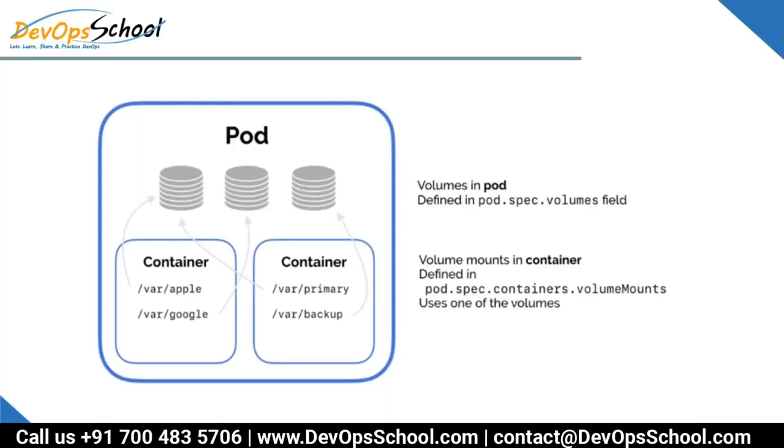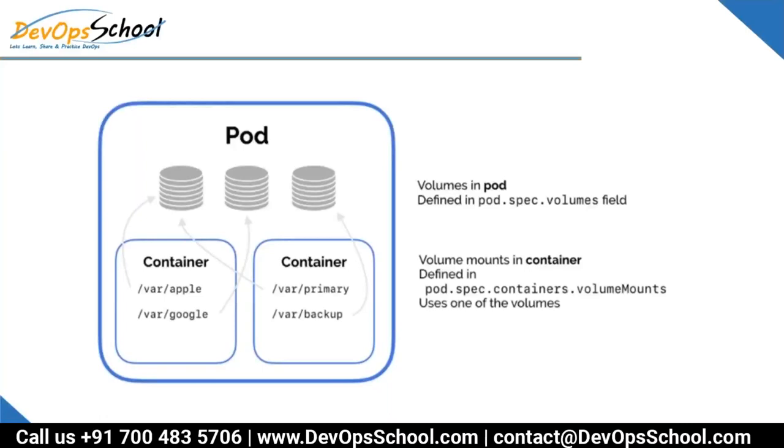Now look at this here. In this image, you have one pod and 3 volumes. The volumes are attached to the pod, but the first volume is mounted inside container 1 at /var/apple, and the same volume inside container 2 is mounted at /var/primary also.